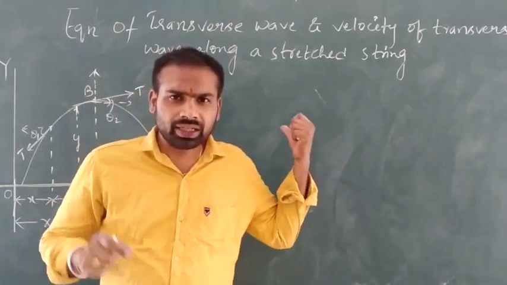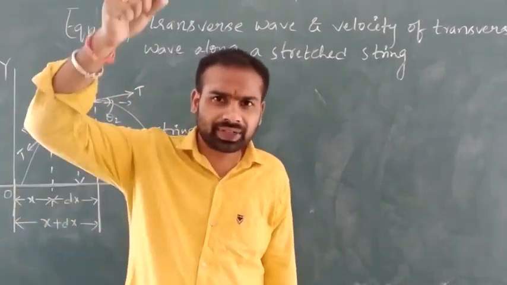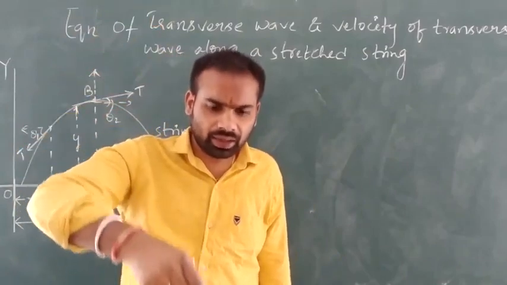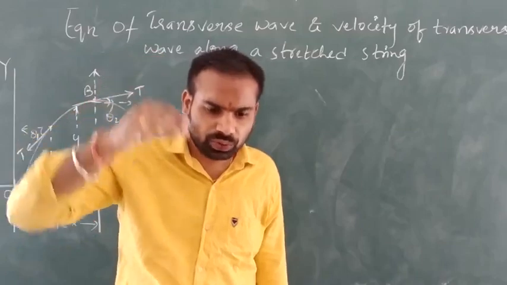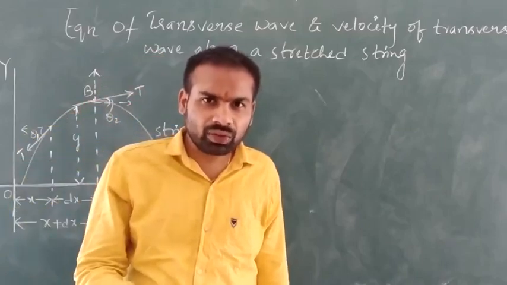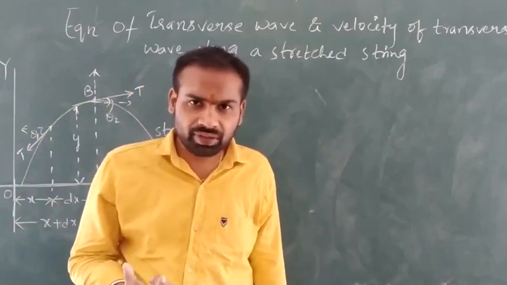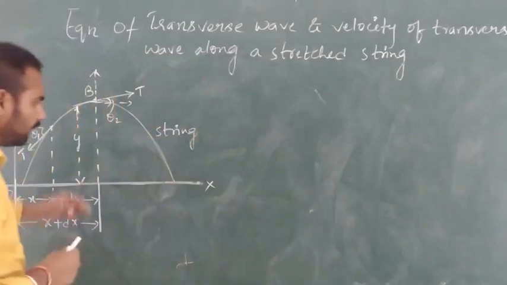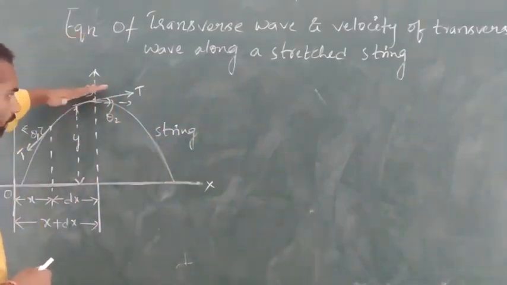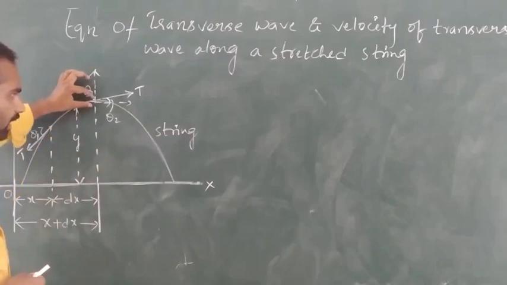Now here, see how the transverse wave will be produced. When we pluck the string and release, it will go to the mean position due to the tension in the string.